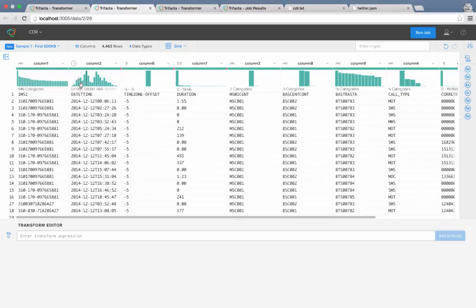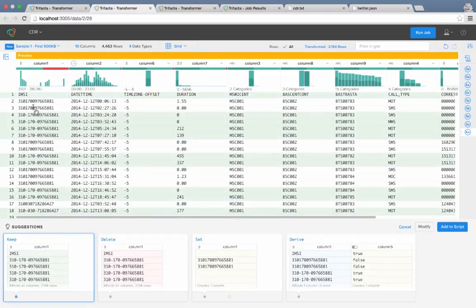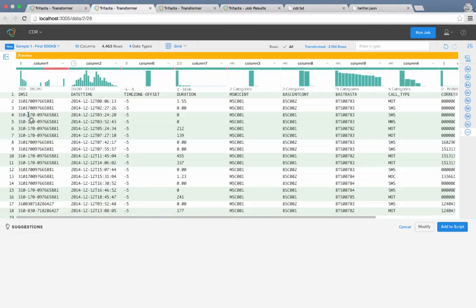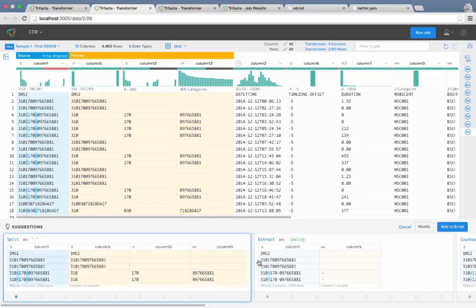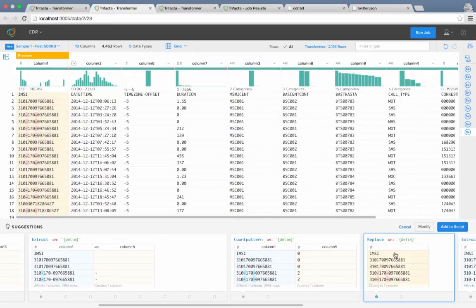If we look over at column 1, we'll see that Trifacta has inferred that the column should be a string data type. We actually want it to be an integer, so I'll select integer from the data type dropdown. But now we'll see that we have some mismatched values. If we click on the mismatched values, Trifacta will highlight the rows where the mismatched values are present. We'll notice that these rows are the ones containing the dashes, so we'll brush over the dash, select to remove it, and now we have what we want.